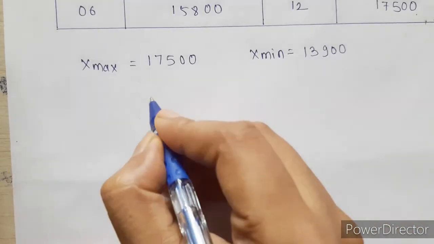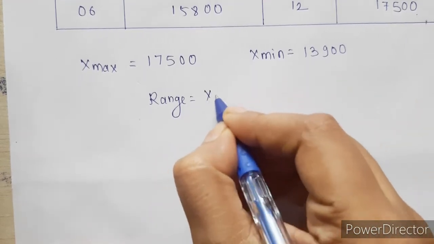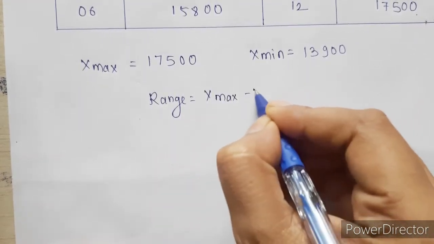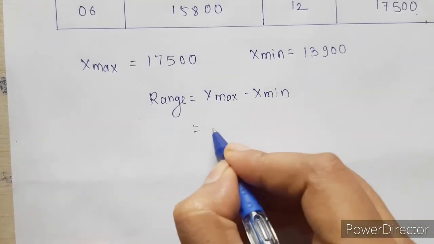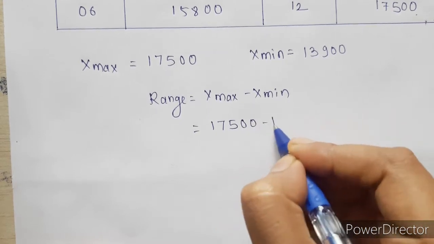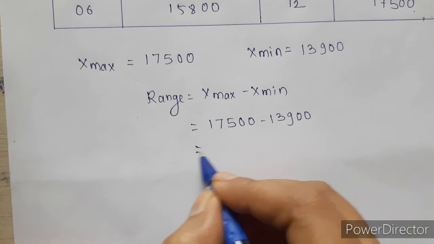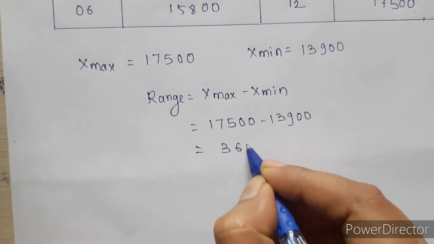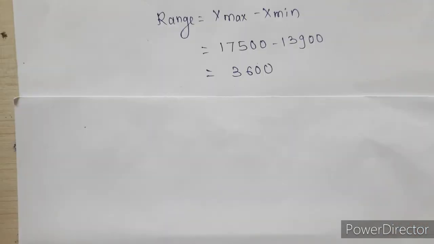Range is nothing but the maximum value minus the minimum value, that is, the difference between the maximum and minimum value. So, this is going to be 17500 minus 13900, which is 3600. So, our range is 3600.